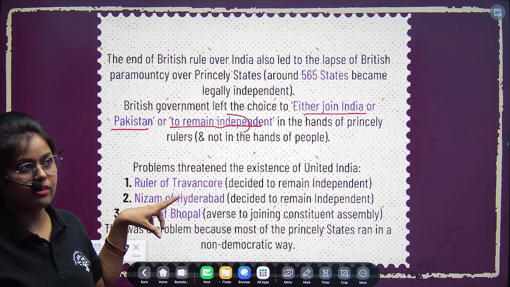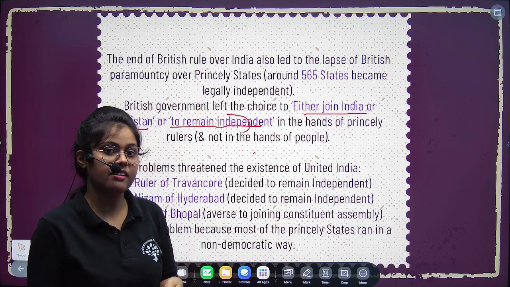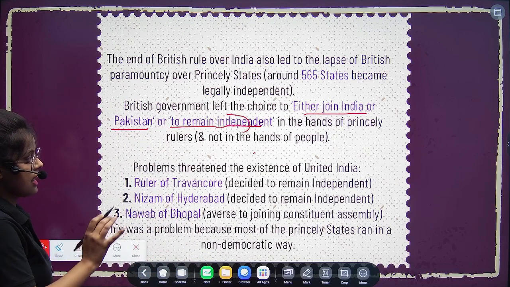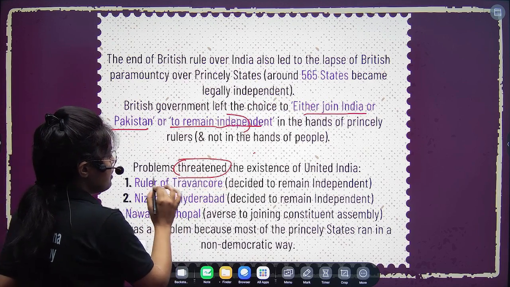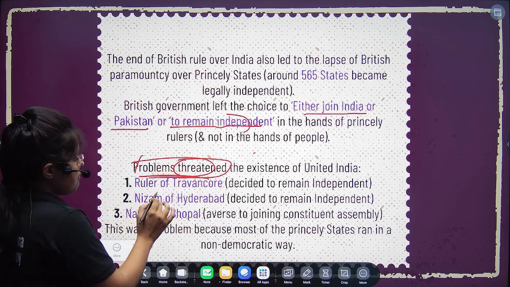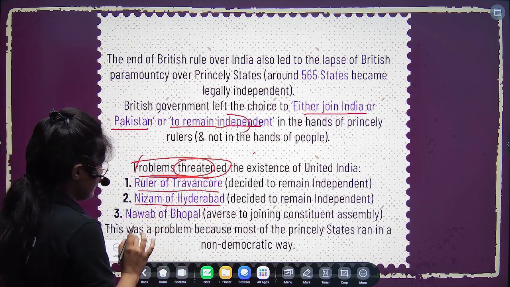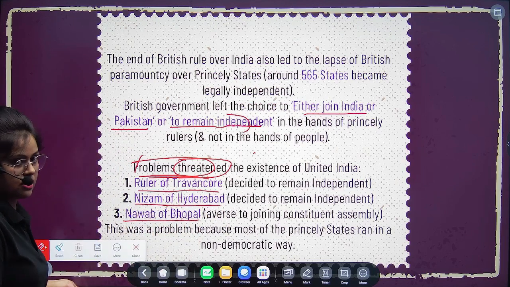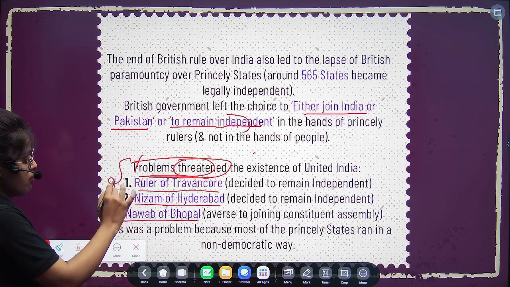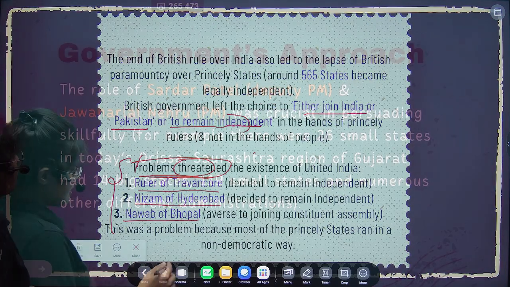Why did we face so much problem while integrating these states, right? The problem basically came from the ruler of Travancore, the Nizam of Hyderabad, and the Nawab of Bhopal. We will also discuss Junagadh and other states, but basically these are the three important cases where we faced the major difficulties, right?